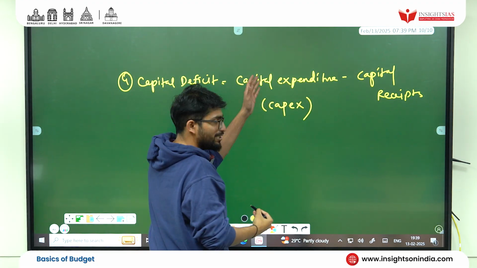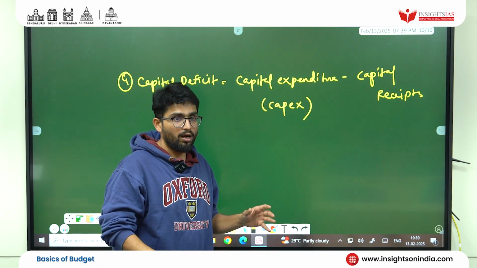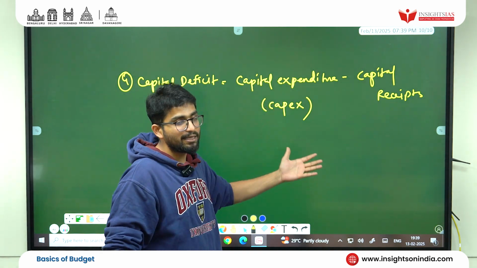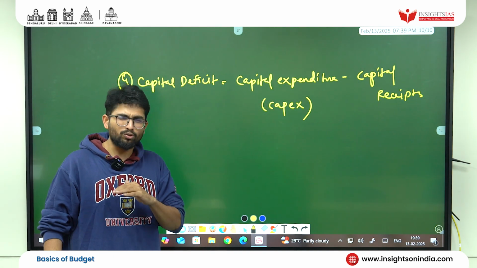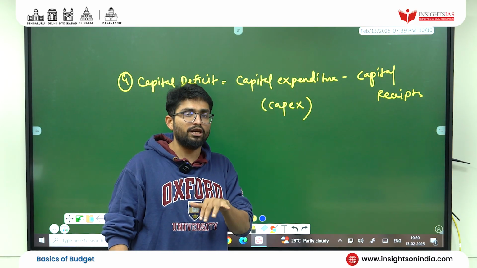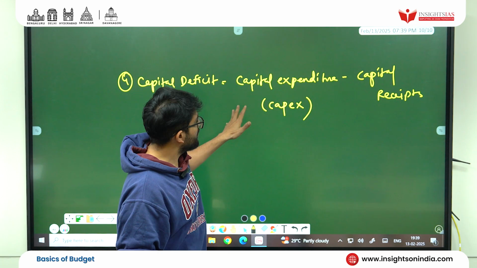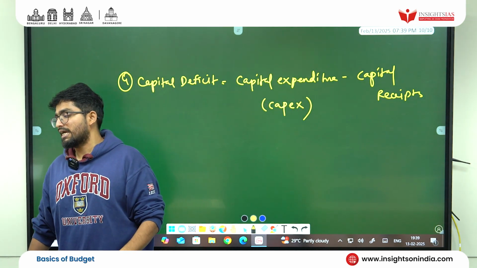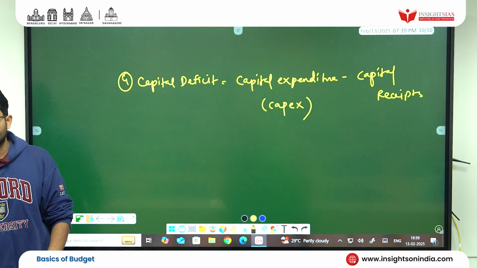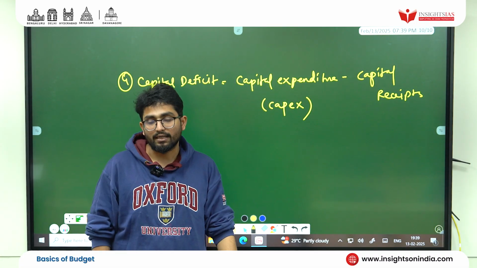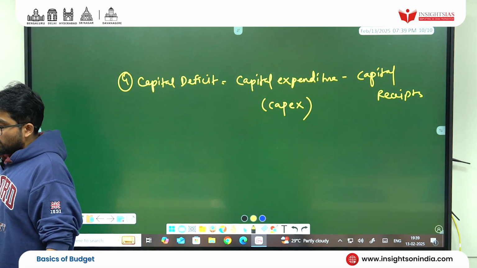So capex is nothing but this only. Don't get bogged down. What is capex? Capex is nothing but capital expenditure. Now the capex has been instituted. In your economic survey and all, you can see capex. So capital deficit is nothing but capital expenditure minus capital receipt. Clear? Got it? Yeah. Okay.